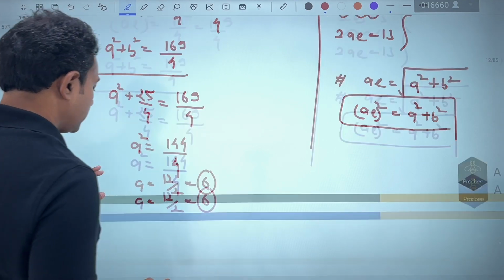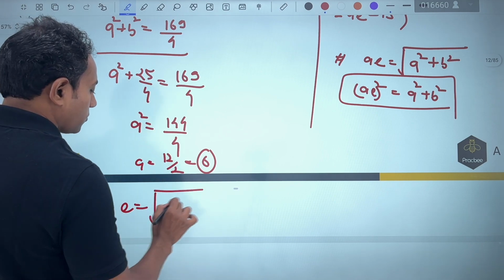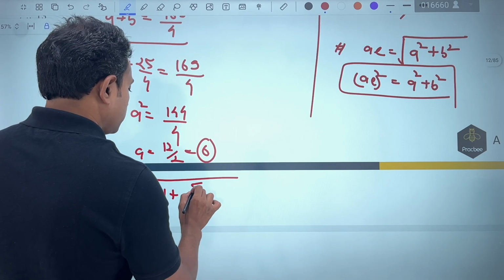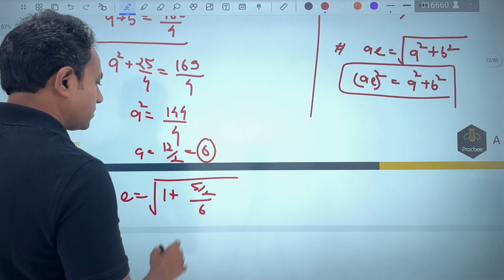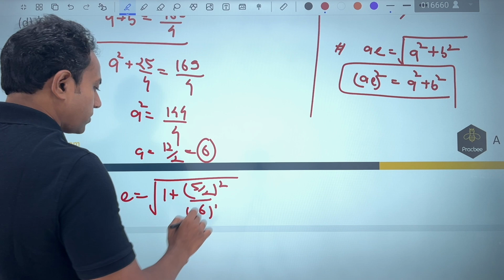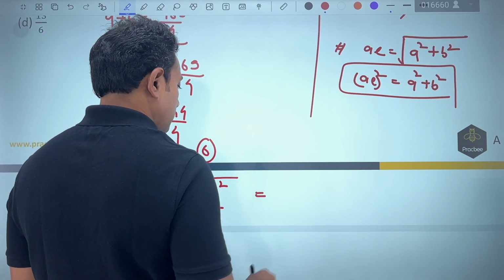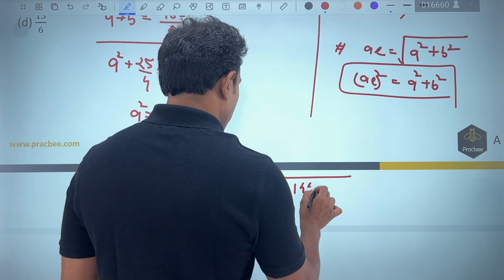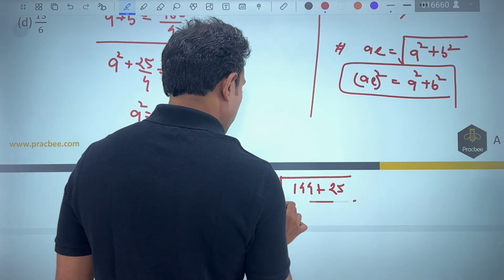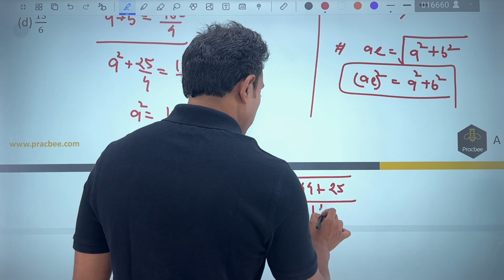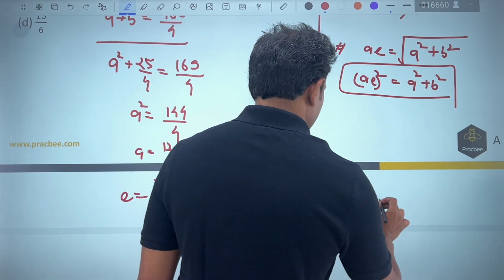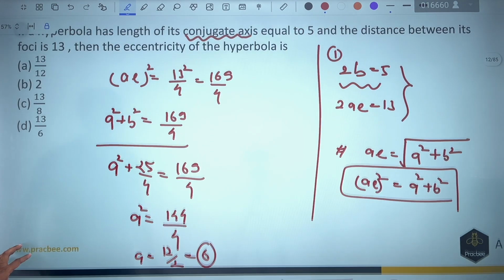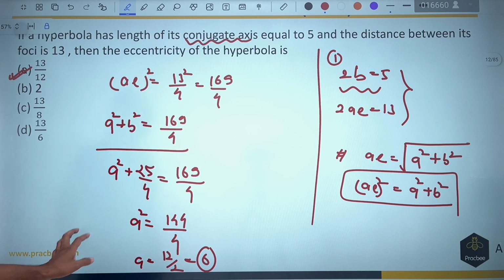Now if I want to find eccentricity, E is nothing but root of 1 plus B square. So B was nothing but 5 by 2 divided by 6, and this squared. So if I simplify this, this comes out to be nothing but 144 plus 25 divided by 144, and the answer for this question becomes 13 by 12. Let us check the options where 13 by 12 matches or not. So first option, A option, 13 by 12 matches.